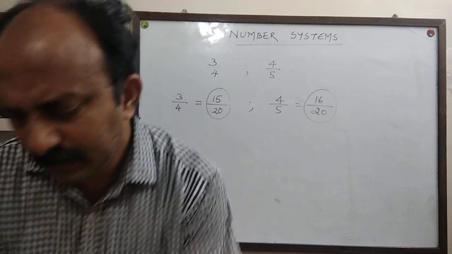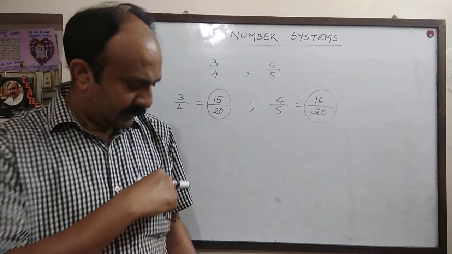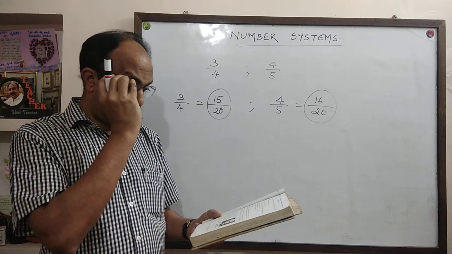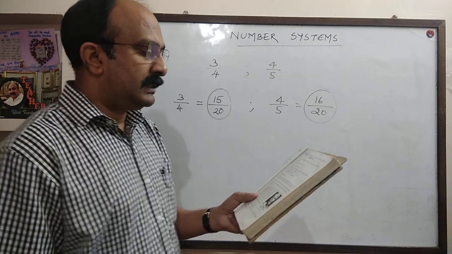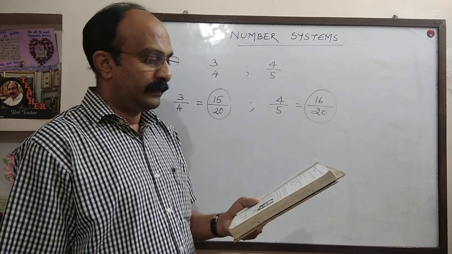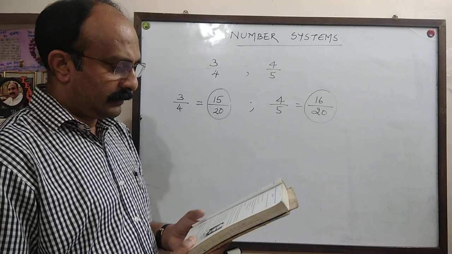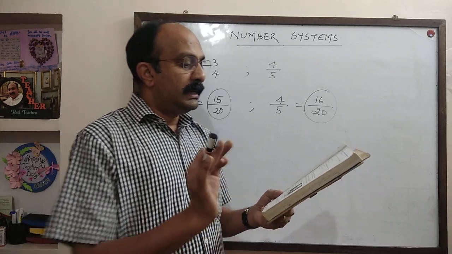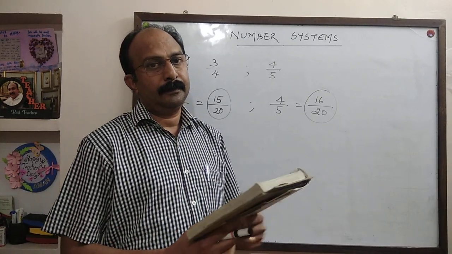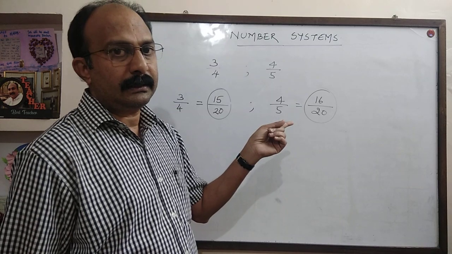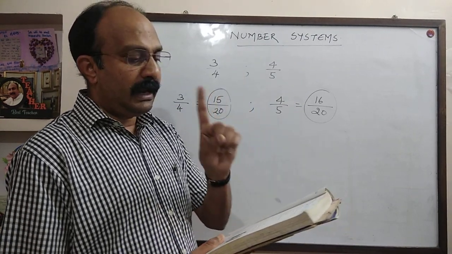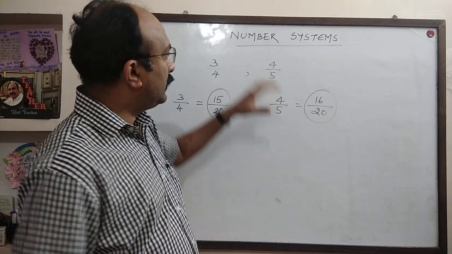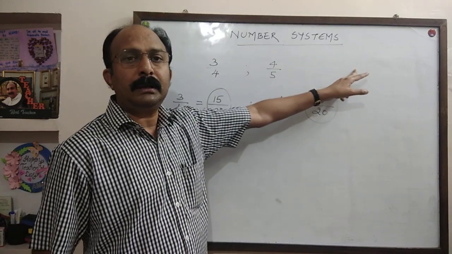Now question number 4. It is a true and false question. State whether the following statements are true or false. Give reason for your answer. Question number 1. Every natural number is a whole number. Do you remember the previous thought? Every natural number is a whole number. It is true.